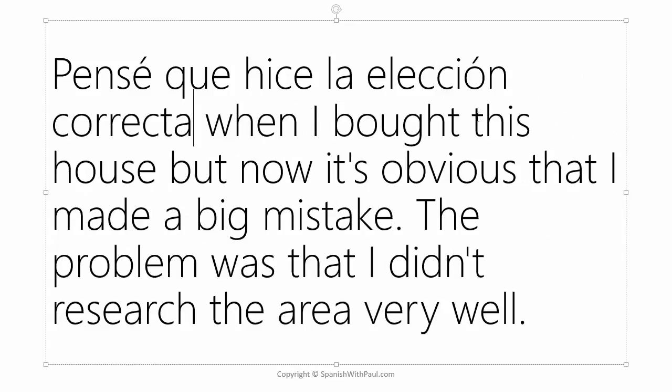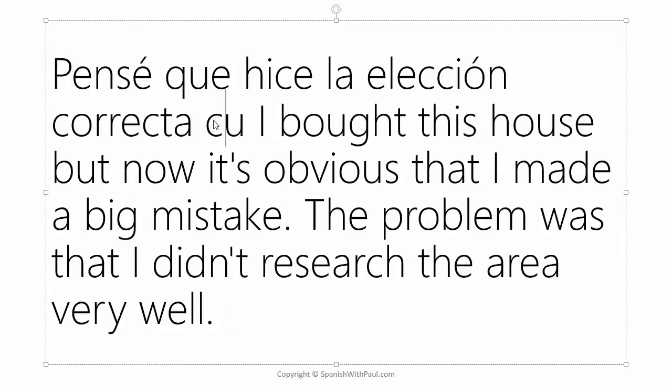So it'd be correcta. Now, why did I end that in A instead of O for correcto, right? Because we're referring to a feminine word. The choice, la elección, so Spanish loves to match, loves to agree, so it'd be correcta. Pensé que hice la elección correcta. I thought that I made the right choice.